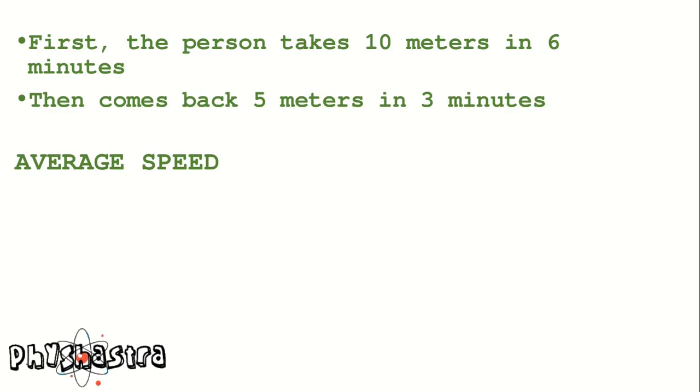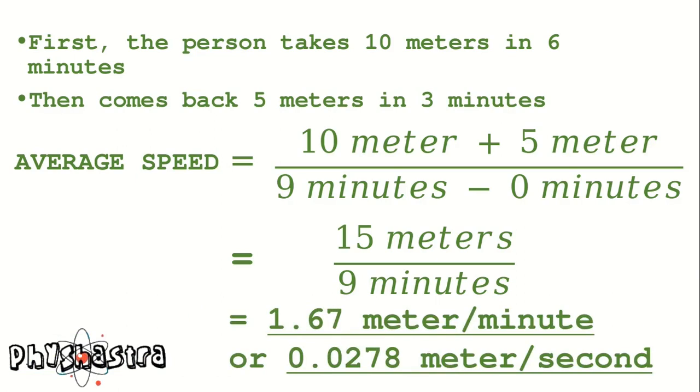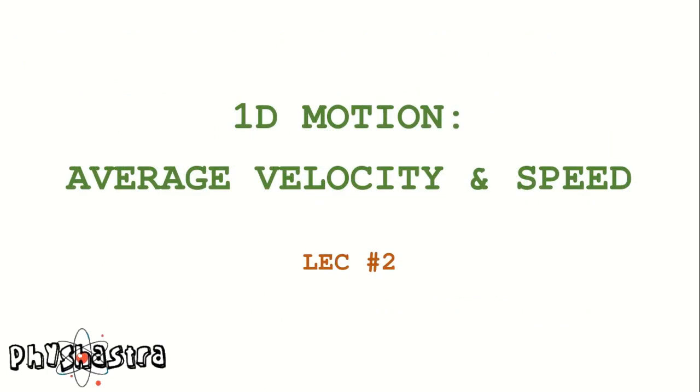Therefore, the total distance traveled by that person will be 15 meters and the time he took to complete his journey will be 3 plus 6, 9 minutes. Calculating, we get 15 meters divided by 9 minutes, which is 1.67 meters per minute, or 0.0278 meter per second.